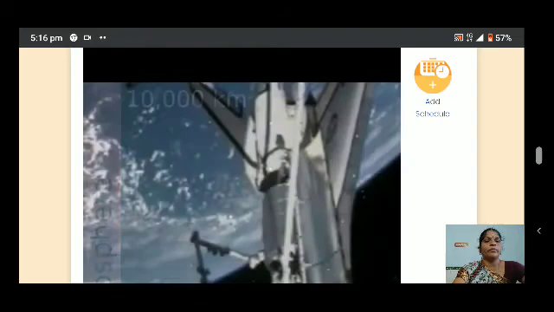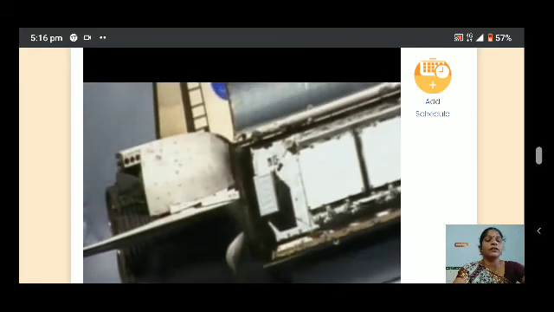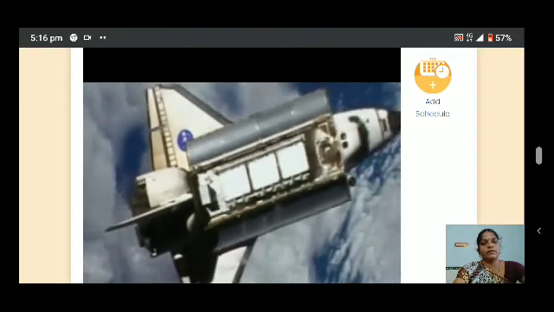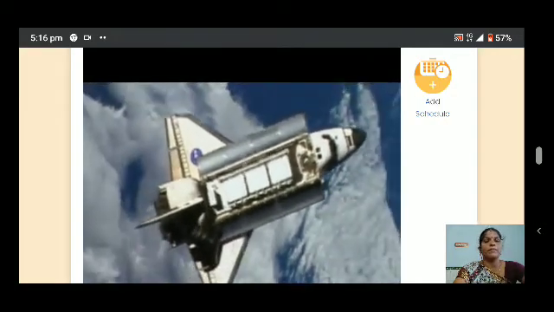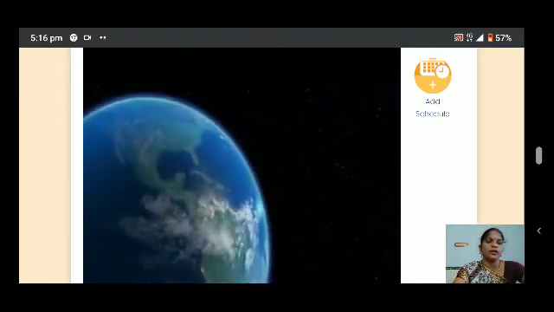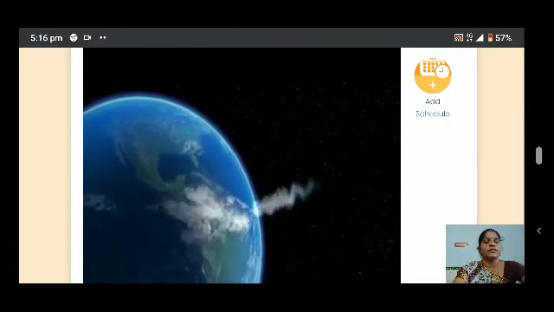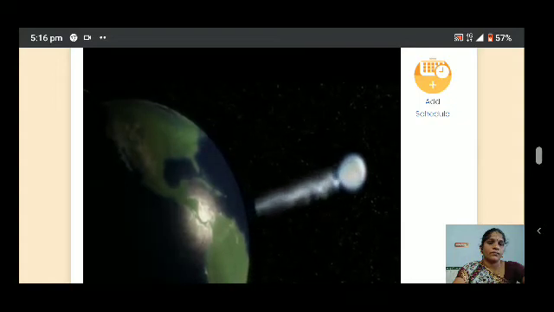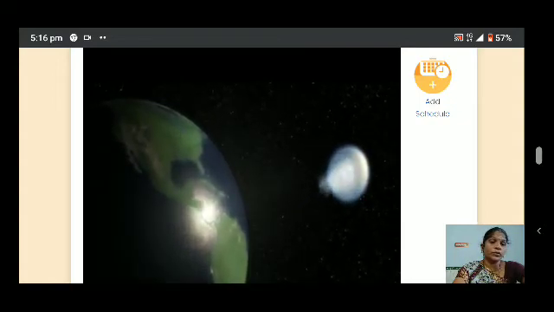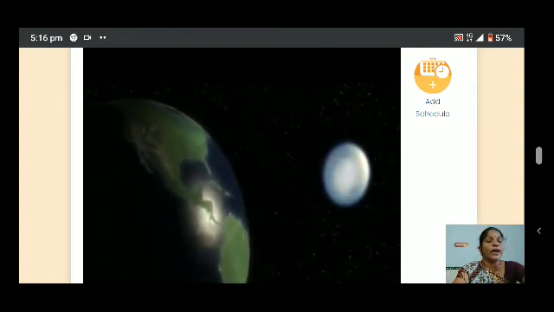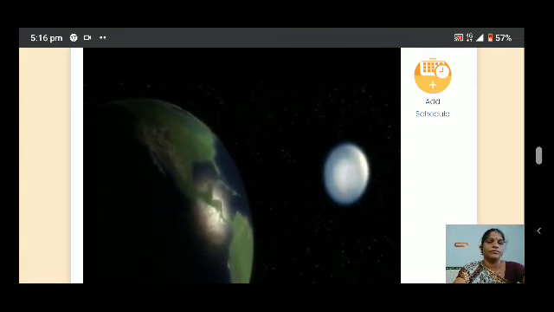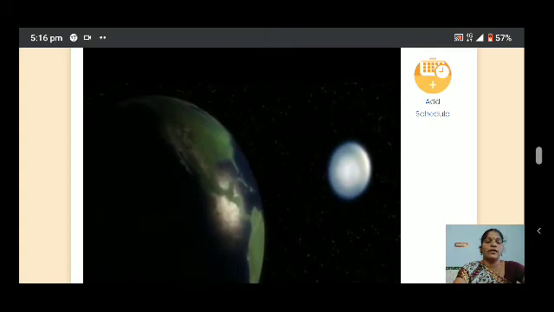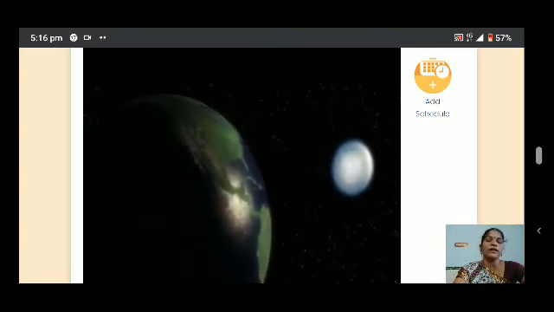All the planets are present beyond that. Combined, the thickness of these atmospheric layers is invisible. The volume of the atmosphere is at most only 5% of the earth. The atmospheric layer preserves the lives on the earth.